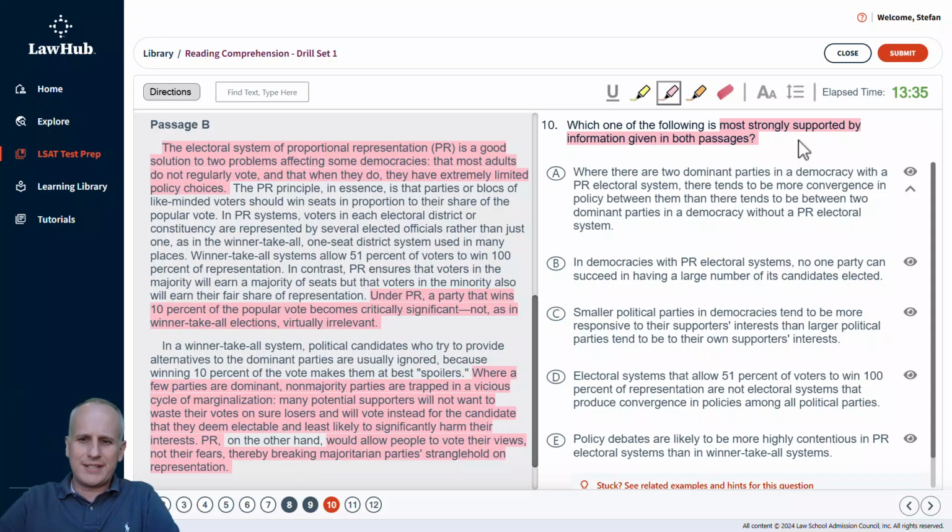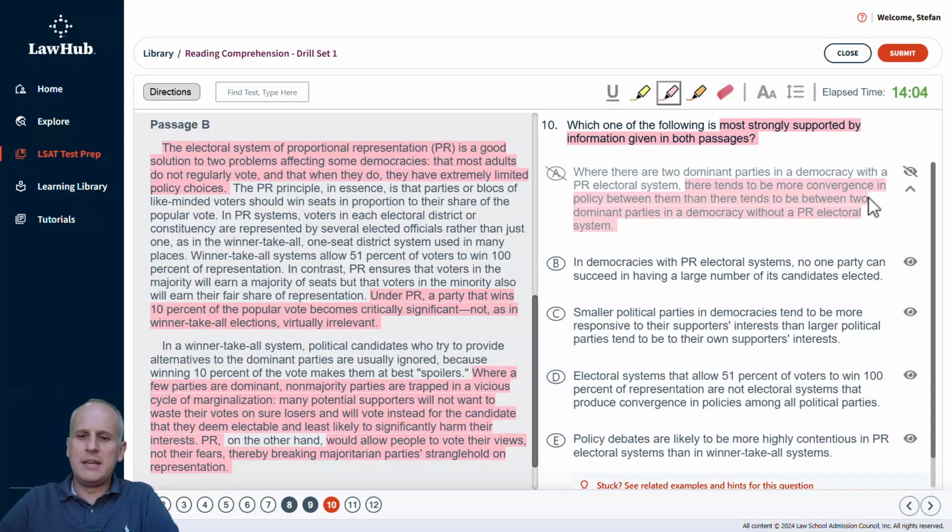So choice A, where there are two dominant parties in a democracy with a PR electoral system, there tends to be more convergence in policy between them than there tends to be between two dominant parties in a democracy without a PR electoral system. This is actually the primary point at issue. And it's kind of the whole thing that's wrong here, but I might just highlight part of it to say that I evaluated this and know why it's wrong. It's basically 100% or 180 degrees backwards.